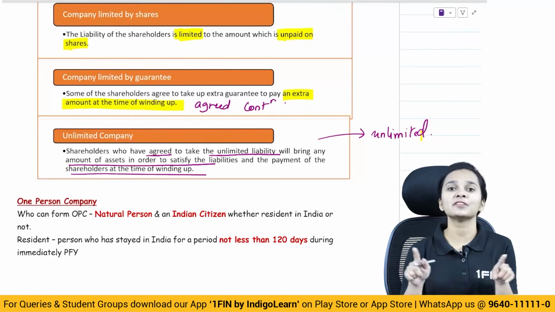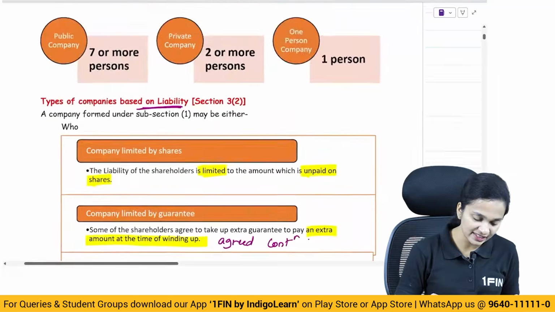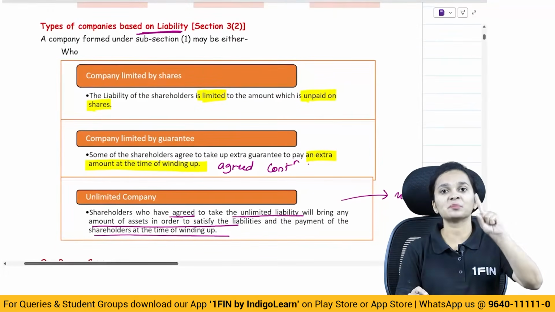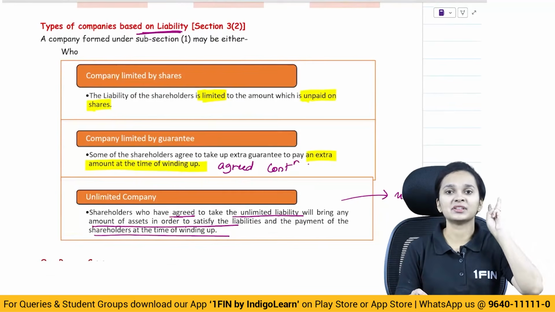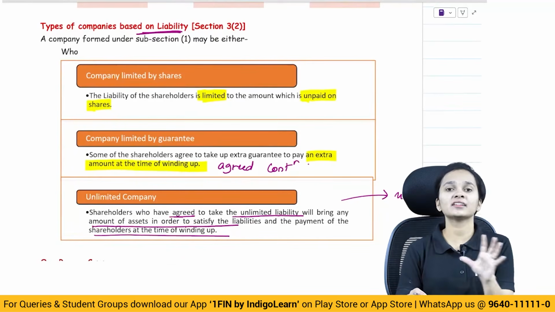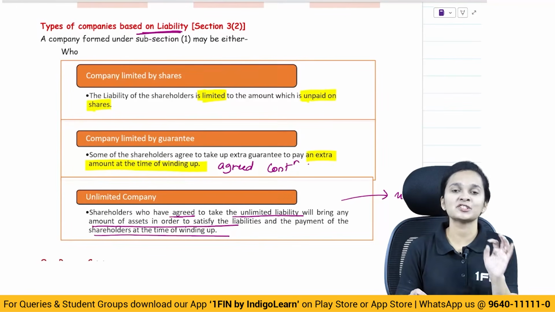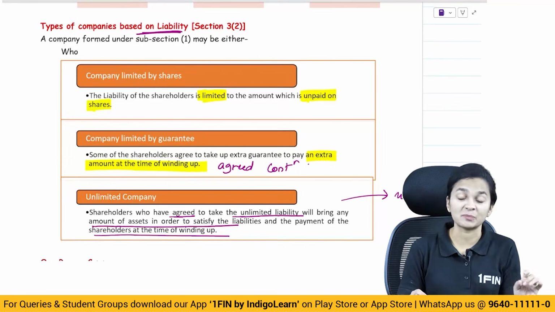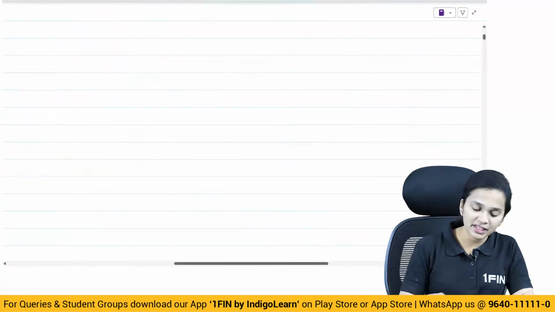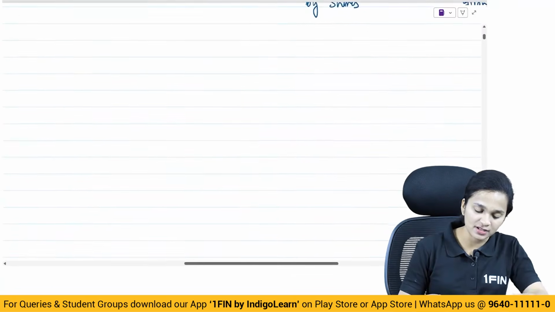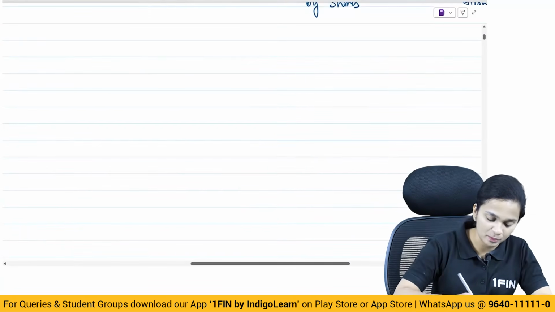So on the basis of liability, the company is categorized into 3 types: company limited by shares, company limited by guarantee, and an unlimited company. So these are the different types of companies on the basis of liability. Moving ahead to another very important type of company, which is a one-person company.